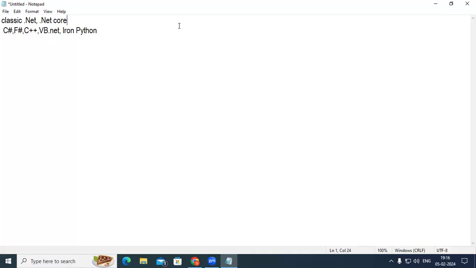There are many versions of Windows. The very first version was Windows 95, then we had Windows 98, then Windows Me, Windows 2000, then Windows 7, Windows 8, Windows 10, Windows 11. Apart from that, there are many other versions of Windows.